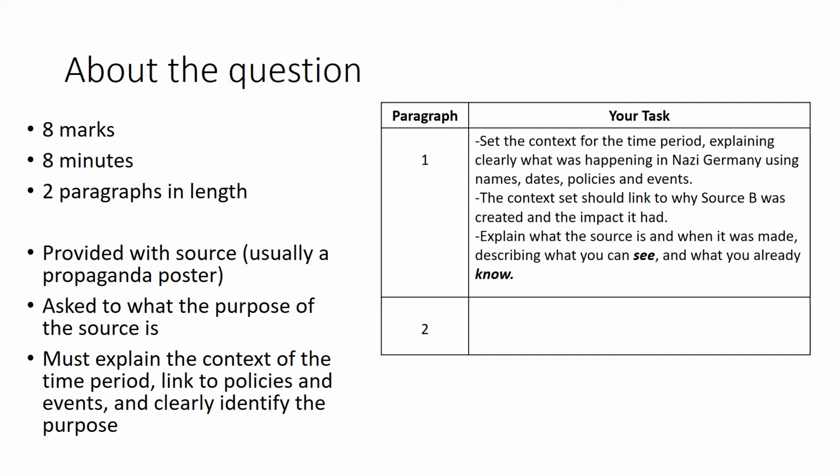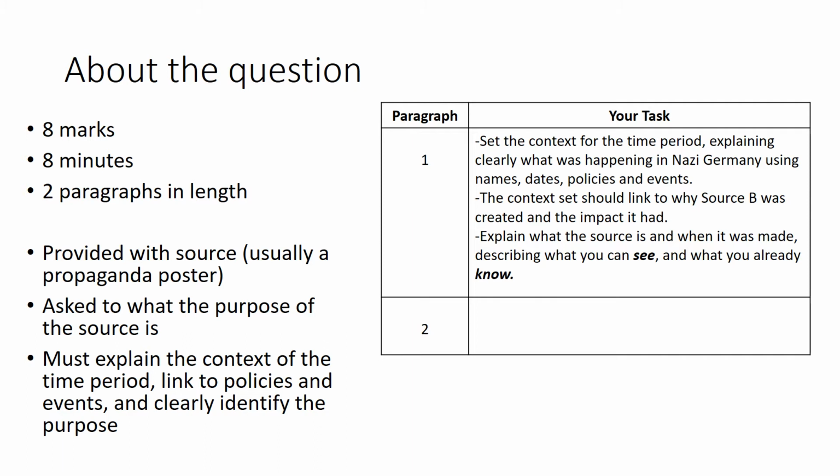Paragraph 1, we will set the context for the time period and we'll explain clearly what was going on in Nazi Germany using names, dates, policies, and events. We'll explain the context by linking it to what source B shows us, and we'll talk about why it was created and the impact that it had.